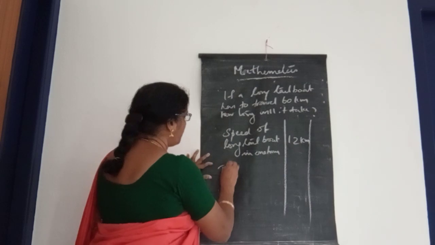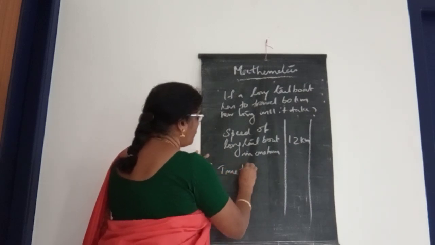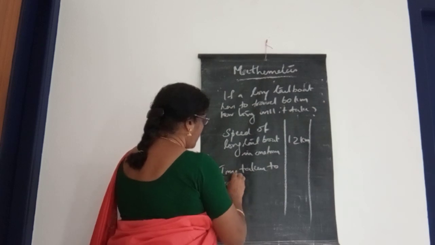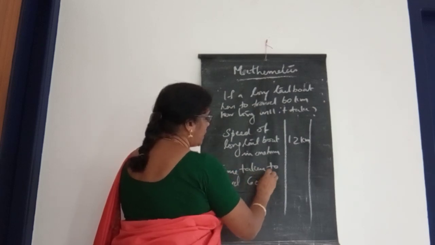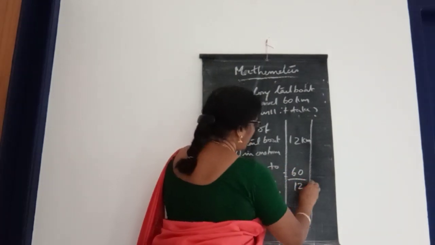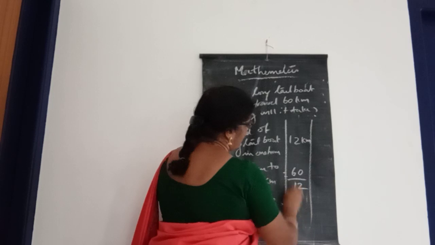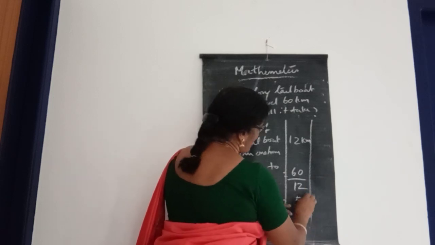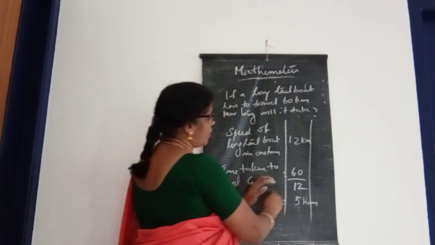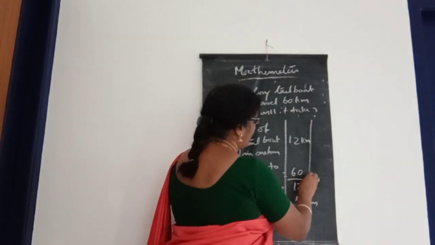The time taken to travel 60 kilometer is 60 divided by 12, that is 5 hours.